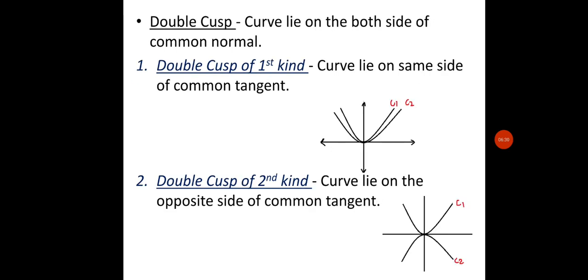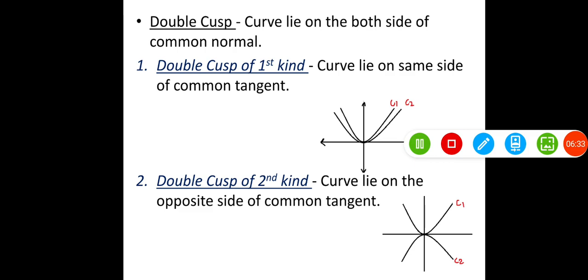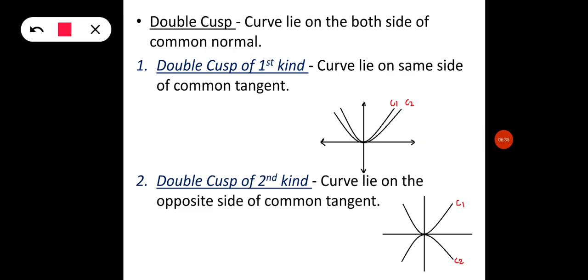Now the double cusp means the curves lie on both sides of the common normal.